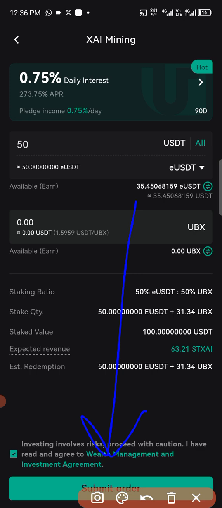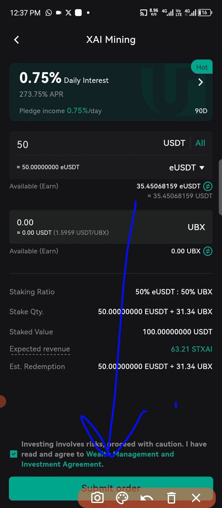And once you do that, if you feel like going again, because everybody wants to make money, you can actually go to the system again, or maybe you can actually stake back the $100. Okay, you can now see that you are making good money from the system. So once you click on submit order, it will actually go through. And this order process is basically for old members, okay?